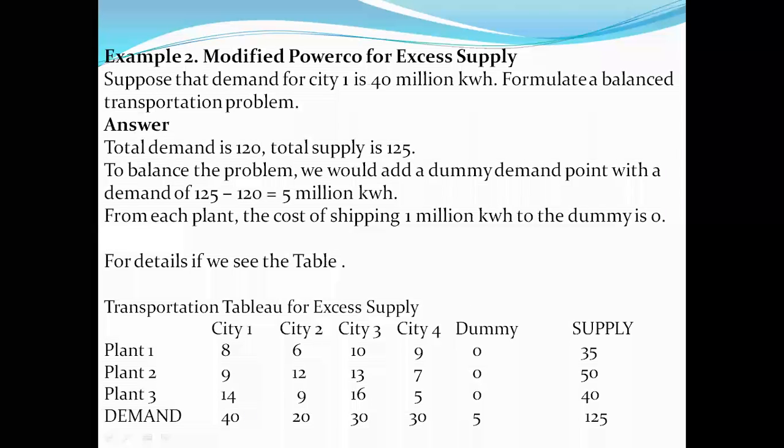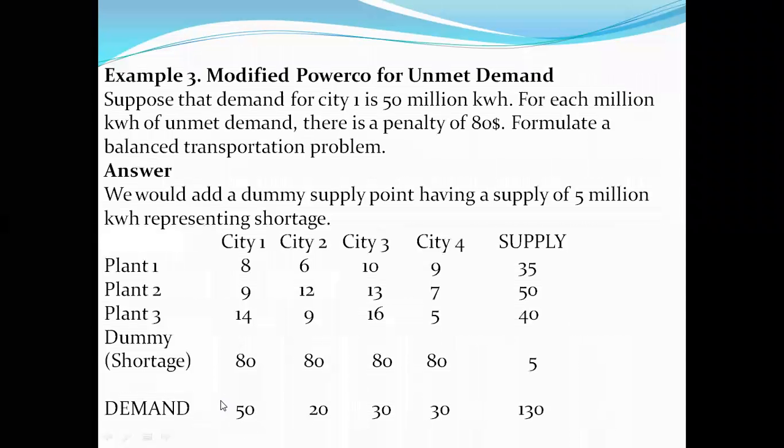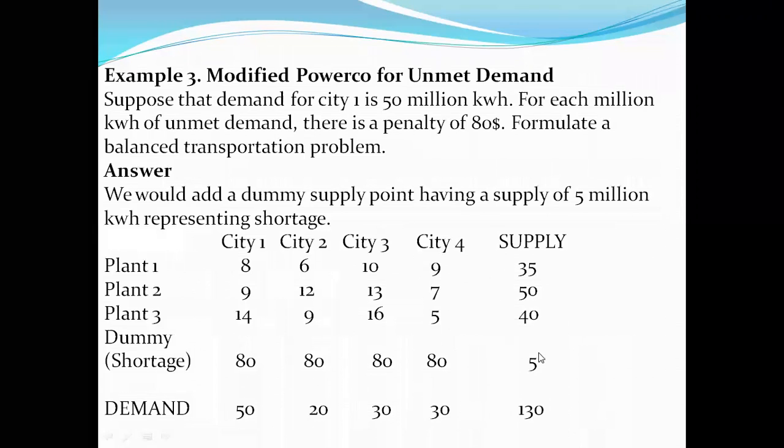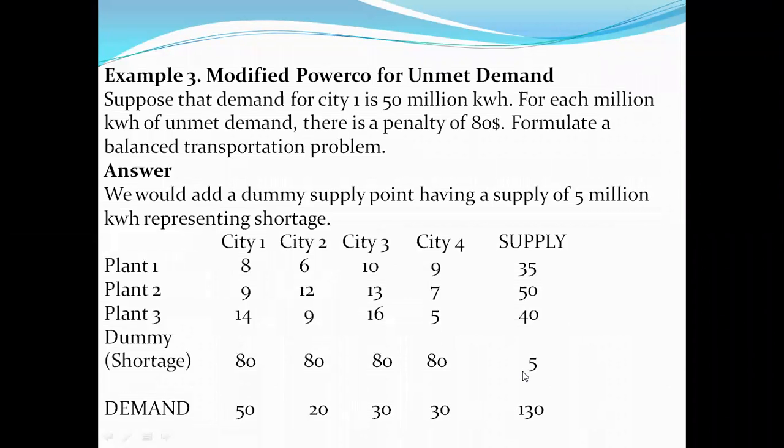Under the excess condition, the demand had decreased to 40, as we have seen in the before problem, but in this case the demand is 50, right? With an excess demand of 50, the supply needs to be increased. Indeed, to satisfy the demand condition, supply needs to be increased. So these are the precautionary steps to be taken, and how these conditions are handled will be explained in detail.